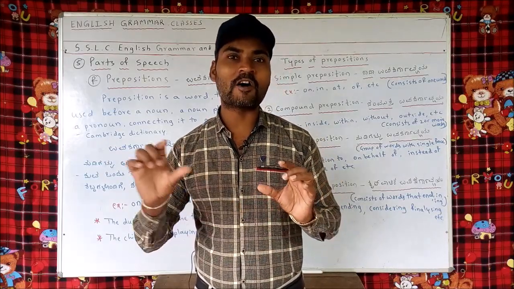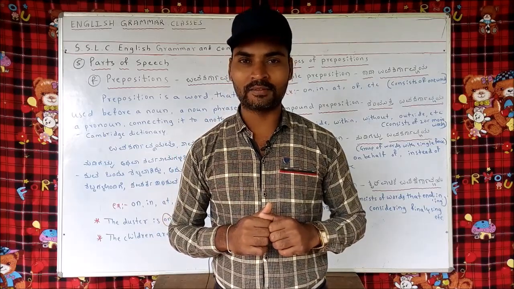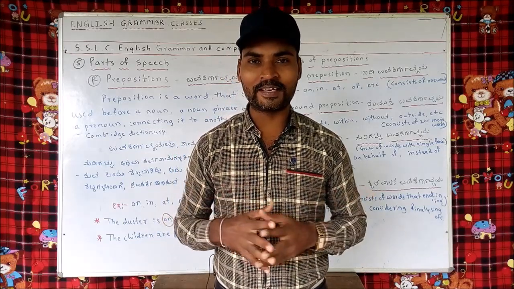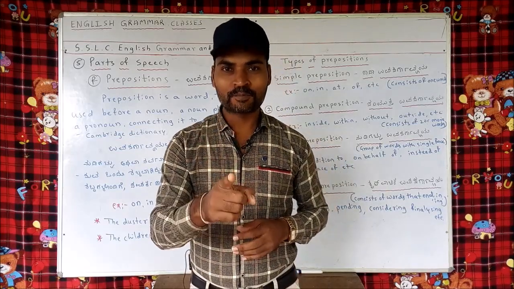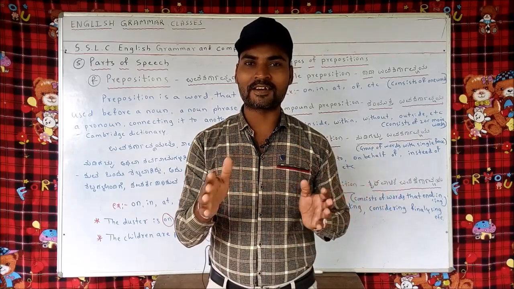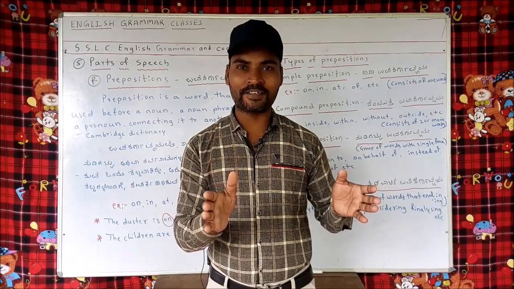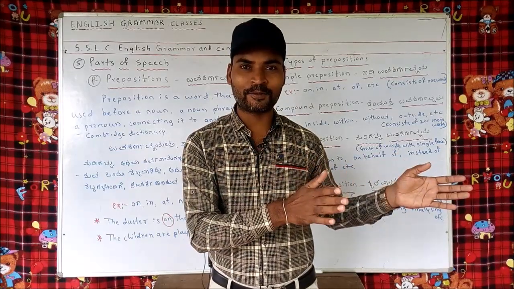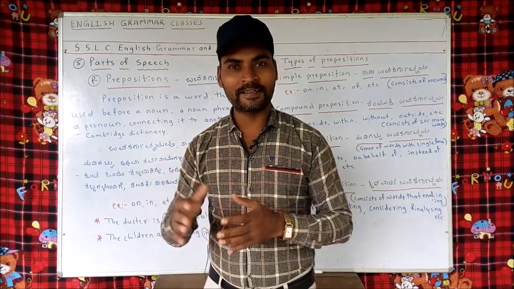The duster is on the table. If we simply say, the duster is table, you don't find any relationship between the duster and the table. If you use on there, then we find that the duster is on the table. It is a meaningful sentence. Here the preposition on is acting as the connector between the duster and the table.